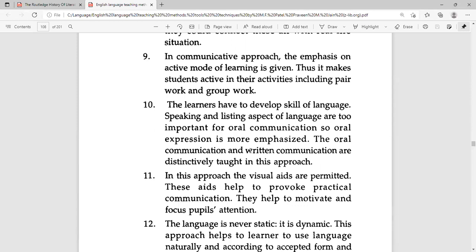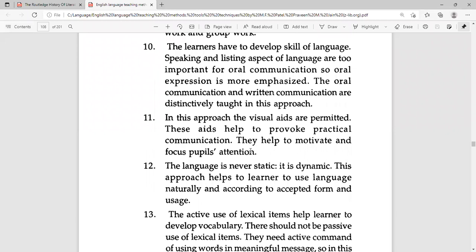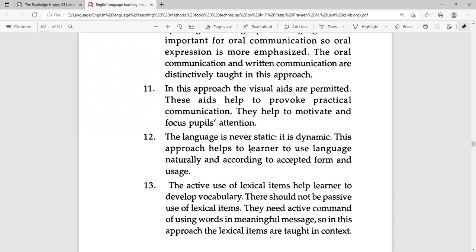The communicative approach gives emphasis to an active mode of learning rather than a passive mode. In the reading method of the West, there was a focus on the passive mode of learning. Learners have to develop language skills; speaking and listening are equally important for oral communication.